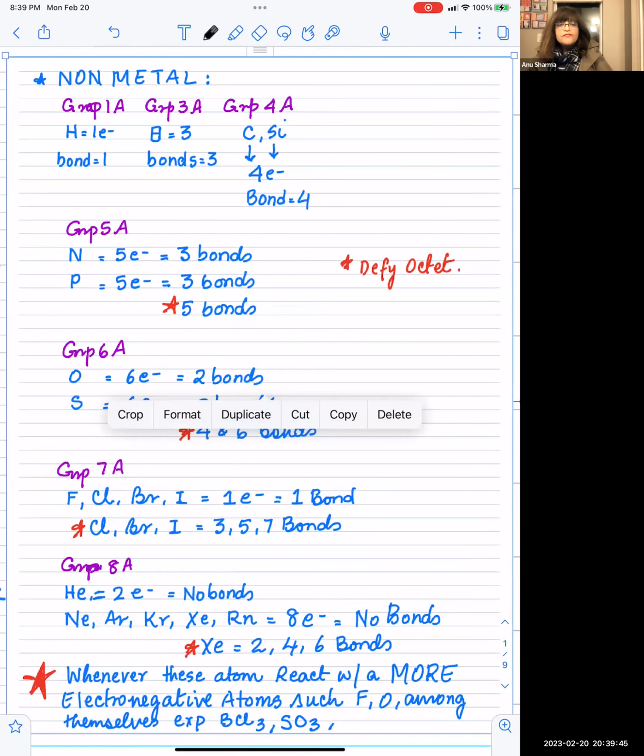In chemistry, a lot of it is just, what's happening here?